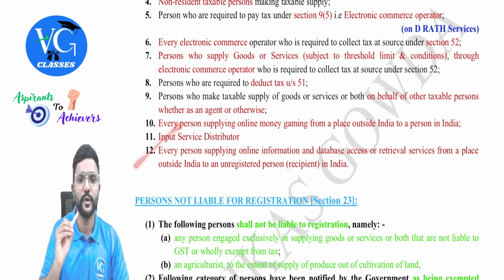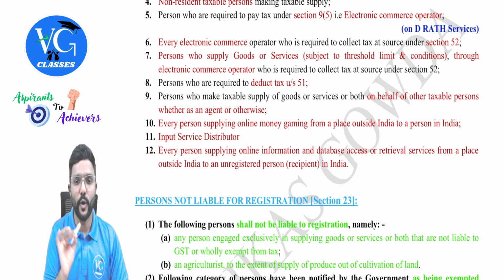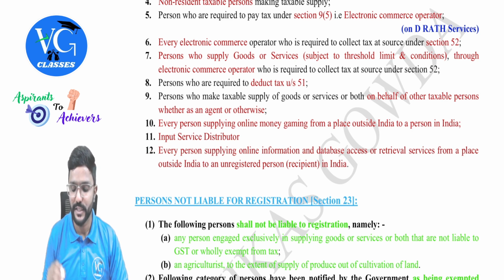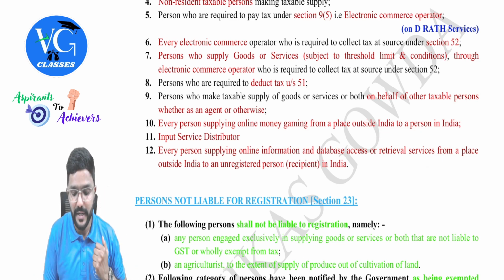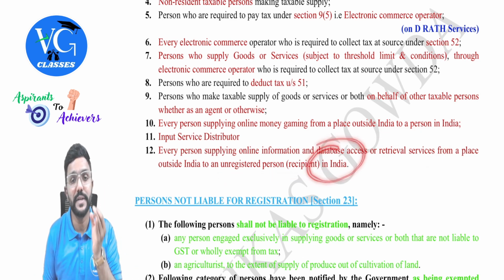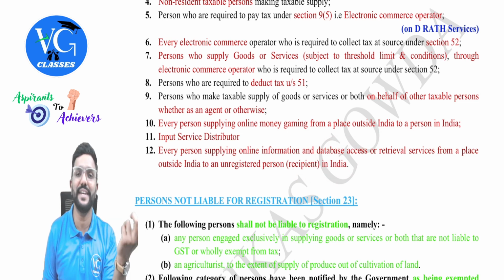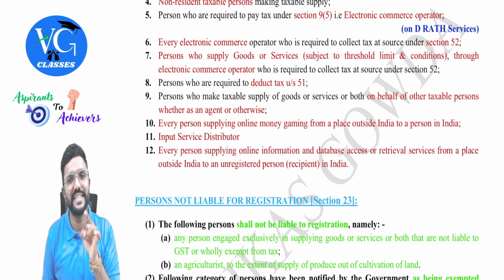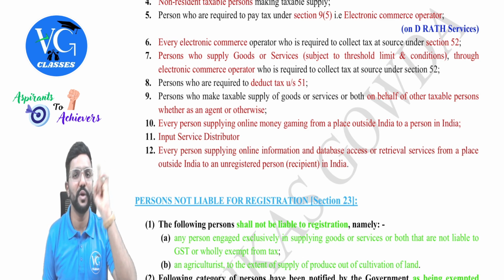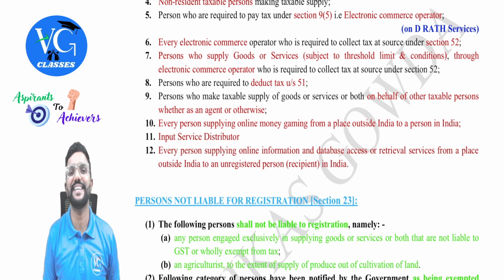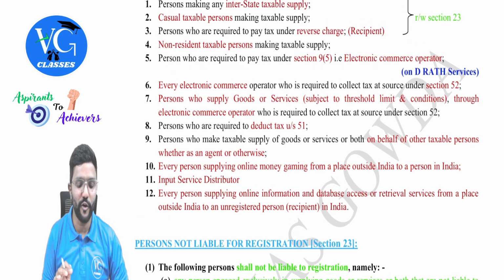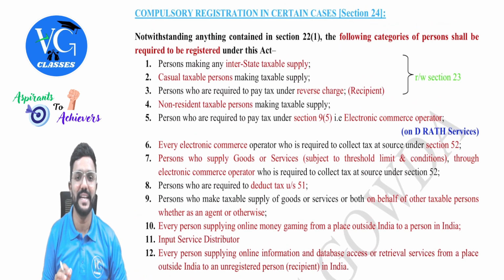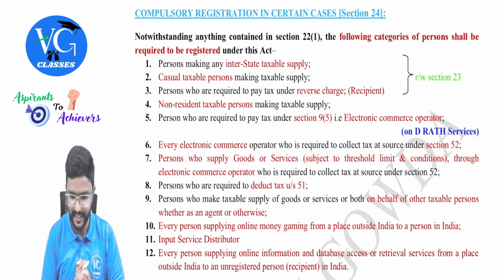Okay. Then coming to 12, every person supplying online information and database access or retrieval services from a place outside India to an unregistered recipient in India. So the recipient is in India, the supplier is outside India, but the recipient in India is an unregistered person. So they're asking the supplier, even though you're outside India, you have to get registered under GST in India. Okay, guys. So the following people have to mandatorily get registered under GST.